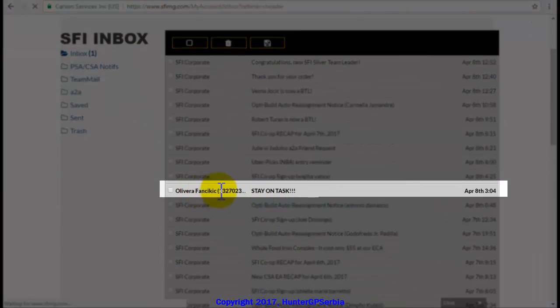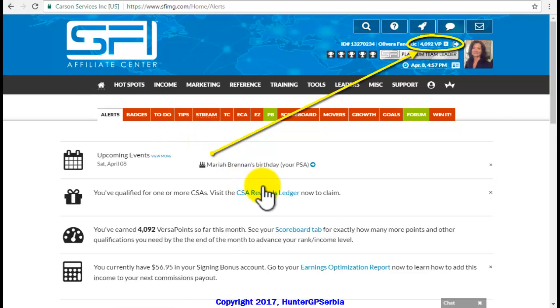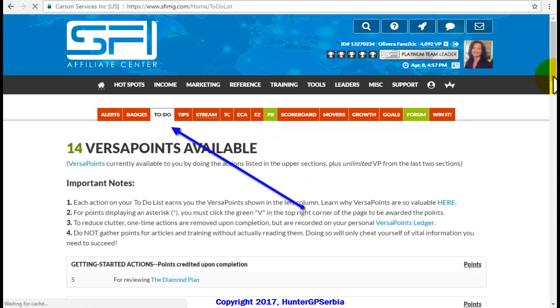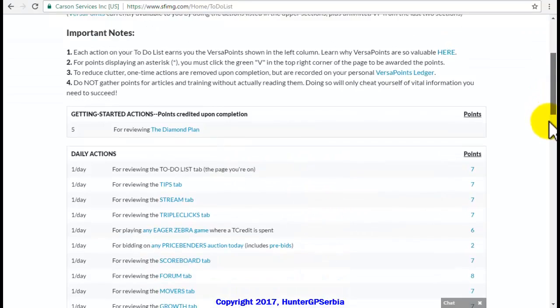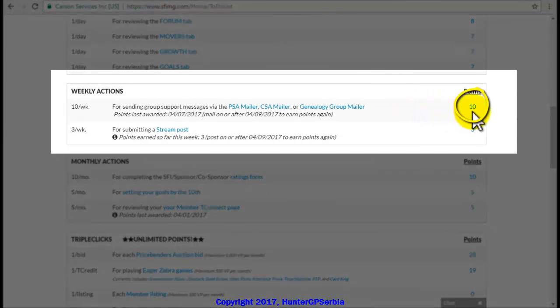In addition, after your team email gets approved, you will be awarded with 10 VPs. They will be added to the total number of Versa points that you can see in the right corner of your profile. You can also check whether you got the Versa points in the to-do list for the weekly actions. On the right, next to the action, you can see that you have been awarded with Versa points for sending the group email, and in the parentheses, you can see that this action will again be available from next Sunday at midnight, when the new set of weekly actions becomes available.